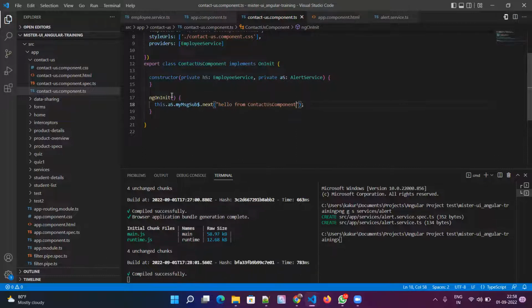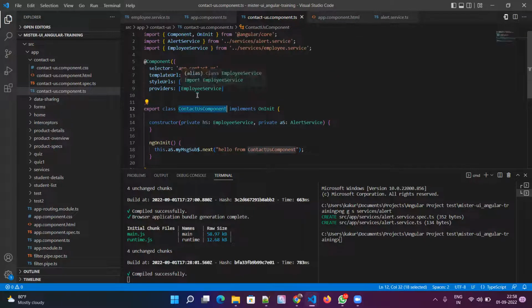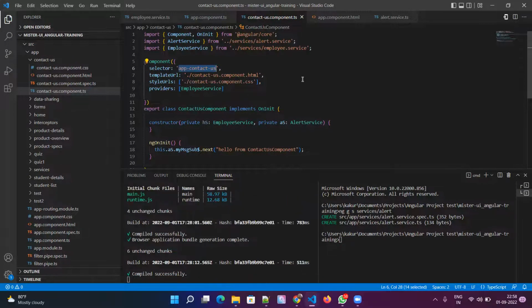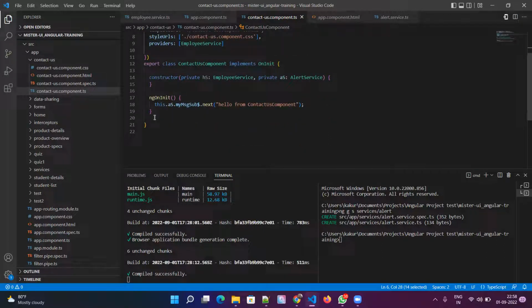So I'm sending this data from my contact us component. So now it will not work if you go and see, right? Why is it not working? Basically, this component is not yet rendered. When a component is getting rendered, then only the ngOnInit method and constructor method will be called. If it is not getting initialized, then this will not be called. When this is not called, we will not send data, right? So this data will not be sent.